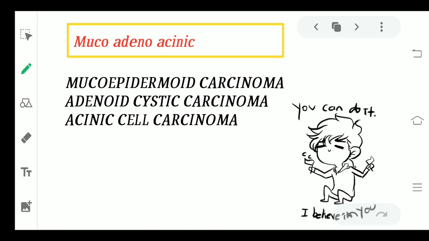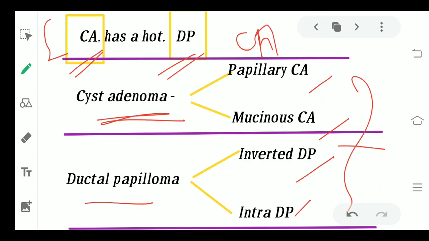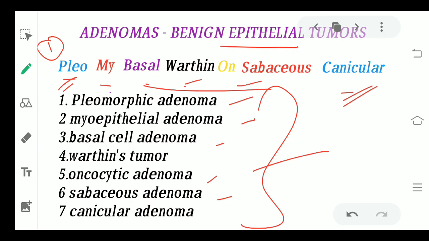But now there are 3 in which you do not have any trick. The only thing I can help you with is a small word you can remember, that is mucoadenoacidic. If you remember this, you can remember their names as well. Muco is the mucoepidermoid carcinoma, adeno is the adenoid cystic carcinoma, and acidic is acinic cell carcinoma. I hope this classification helped you. It is quite complex, but it is not very difficult. If you try to write it once, it becomes very easy for you to remember. I know you can do it, and you just have to repeat this again and again 2-3 times, and then it is done.